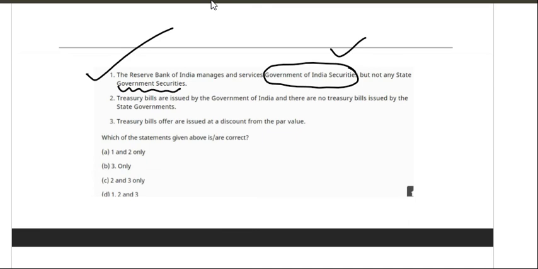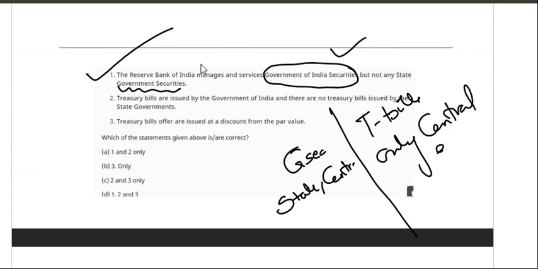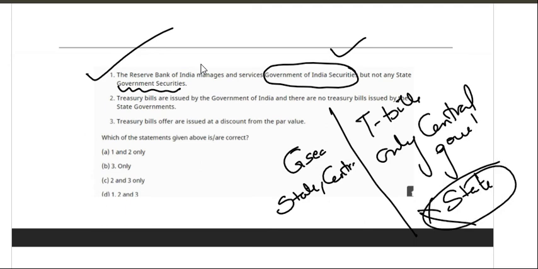And an important thing, friends. See, G-Secs are given by the state government and the central government. But treasury bills are given only by the central government. State governments will not issue these treasury bills.